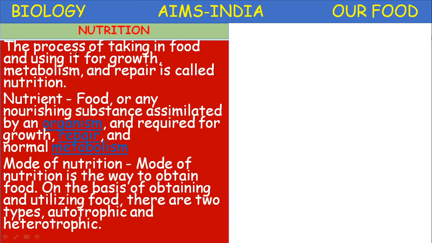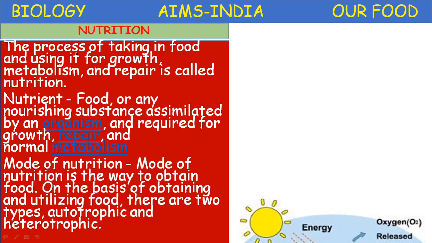The mode of nutrition. These are all common definitions which we come across. So once we know the definition and the essence of the definition, we are going to learn the mode of nutrition in this lesson. Mode of nutrition is the way to obtain food. On the basis of obtaining and utilizing food, there are two main types: autotrophic mode of nutrition and heterotrophic mode of nutrition.